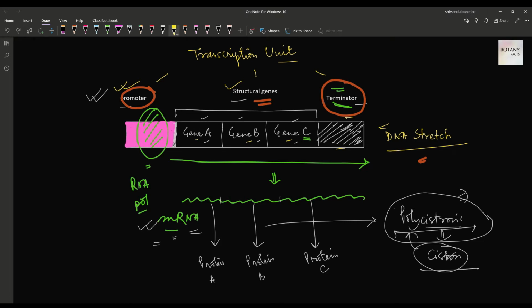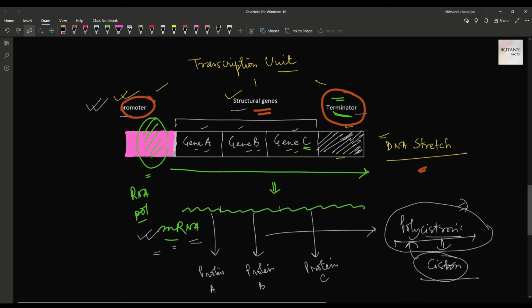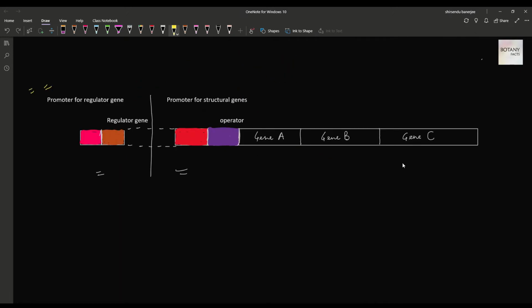Now the genes which can be regulated possess some extra elements in comparison to normal ones, in order to regulate their expression. Now we are going to see the elements of the genes whose expression can be regulated. So this is the structure or the elements of genes whose expression can be regulated.